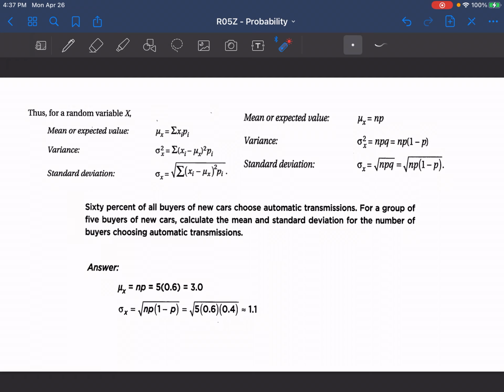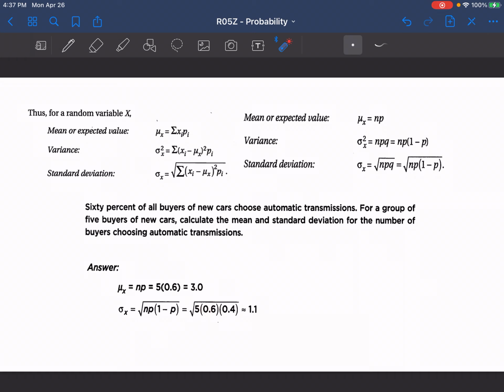And so in this example, 60% of all buyers of new cars choose automatic transmissions. For a group of 5 buyers of new cars, calculate the mean and standard deviation for the number of buyers choosing automatic transmissions. So again, we know that there's a 60% chance that buyers of new cars are going to choose automatic. If we have 5 buyers and they have a 60% chance, that means we have a mean value of 3 buyers out of those 5 that probably choose an automatic transmission.